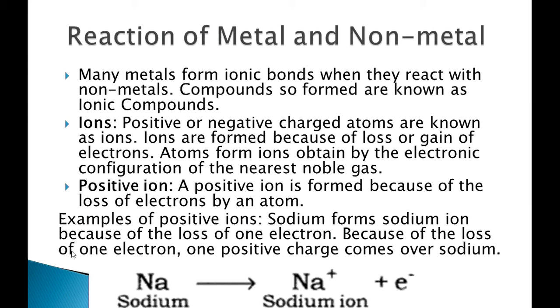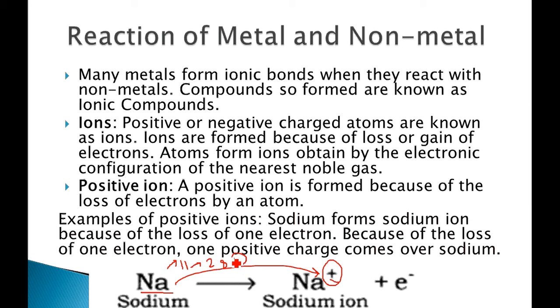Now in this diagram, you can see that we have a sodium atom over here, and this sodium loses one electron to become Na positive. This positive sign means it is a positive ion. Now why does it lose an electron? Sodium has atomic number 11, and its electronic configuration is 2, 8, 1.